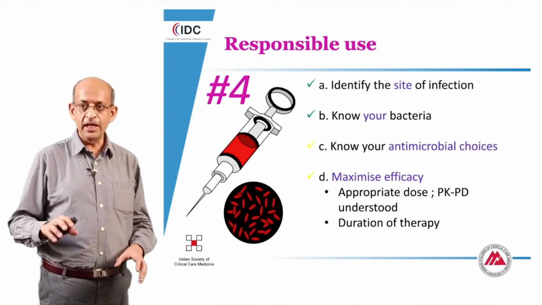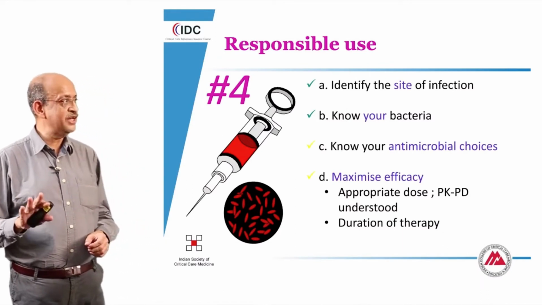Given the limitations that we have with empirical treatment, with prophylactic treatment, and with the treatment of infections in a definitive way, we need to be very careful about the way in which we continue to use antibiotics. And there are certain basic principles for responsible use that need to be emphasized. These rules will be to say, number one, identify the site of the infection.